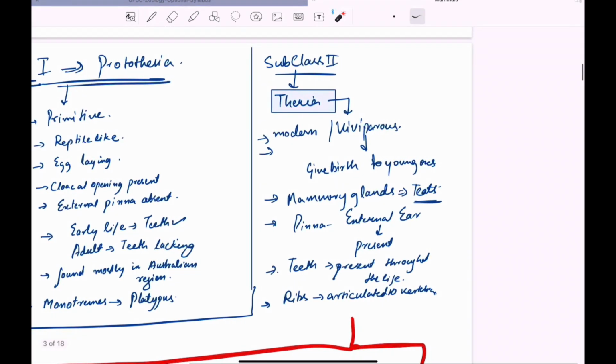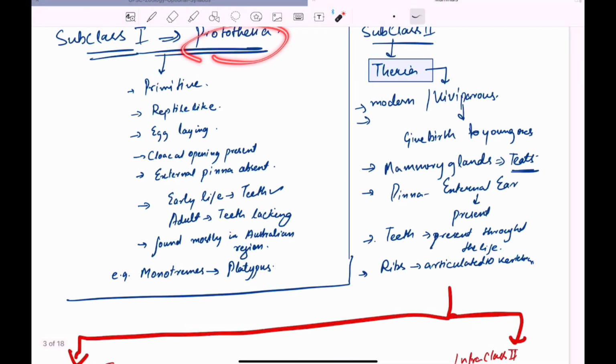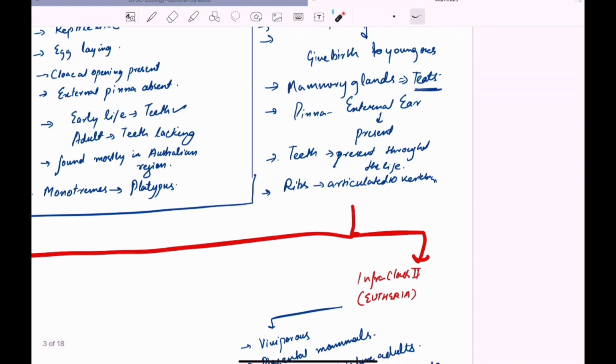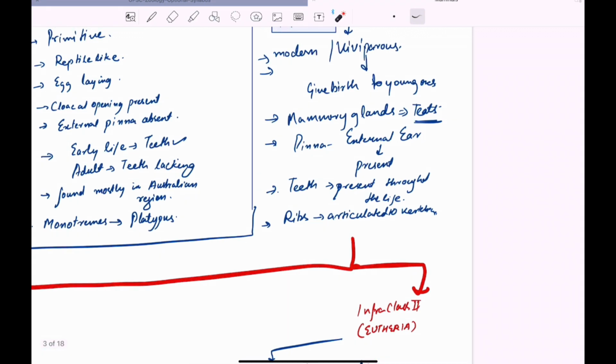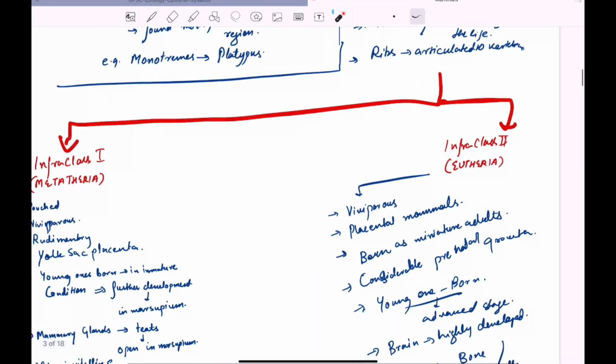The second subclass is Theria. Theria are the modern viviparous mammals. Viviparous means giving birth to young ones. They do not lay eggs. They have mammary glands with teats. In Prototheria, they have mammary glands without teats, so the young one does not suck the milk, it just laps the milk. In Theria, the teeth are present throughout life, and they have articulated ribs to the vertebrae.